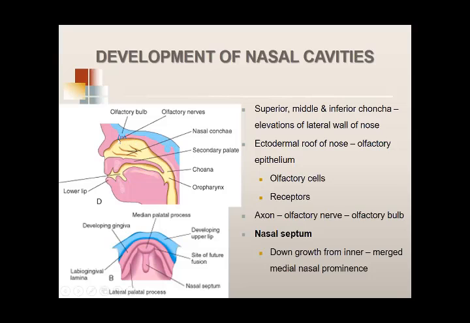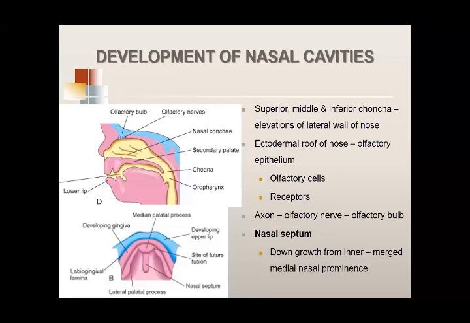In the roof of this nasal cavity over here, you have development of a specialized epithelium, which is called olfactory epithelium. It contains olfactory cells, or specialized receptors. These receptors are sensitive to smell.